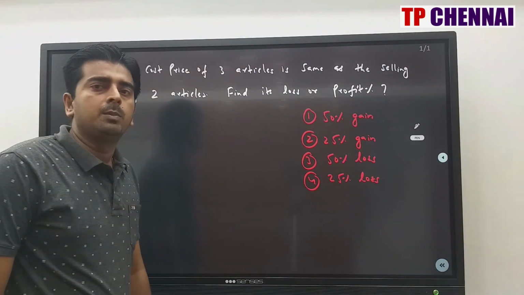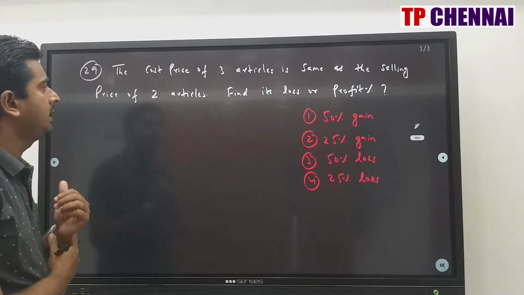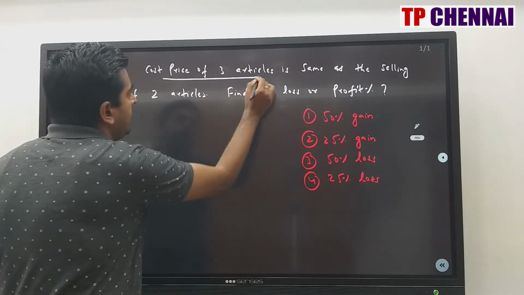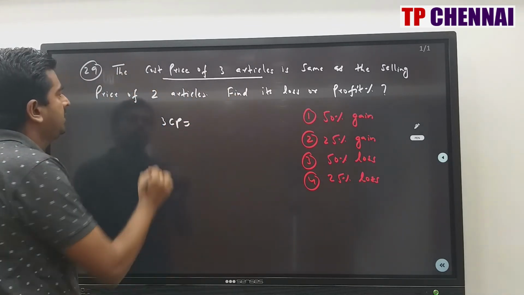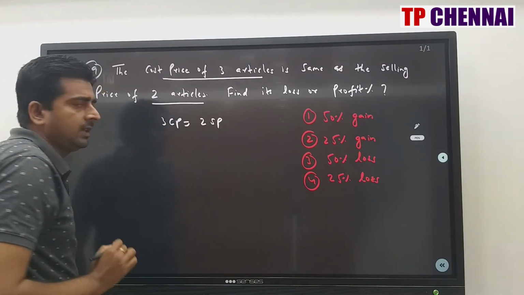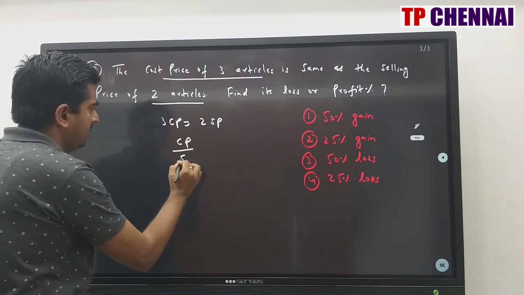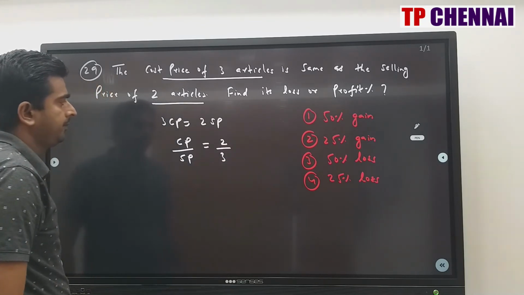So now we see question number 29. The cost price of 3 article is same as selling price of 2 article. Find its loss or profit percentage. Cost price of 3 articles. So 3 CP is same as selling price of 2 article. So 2 SP. Now from this I am going to get the ratio of CP and SP. So CP by SP is equal to 2 by 3.